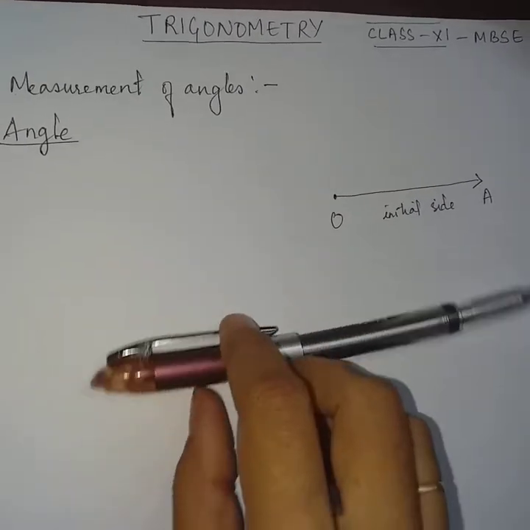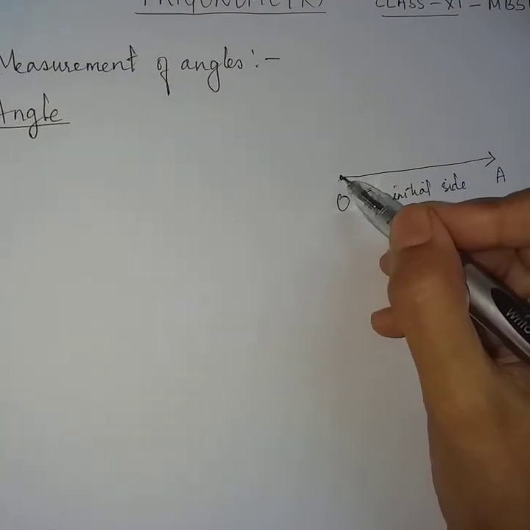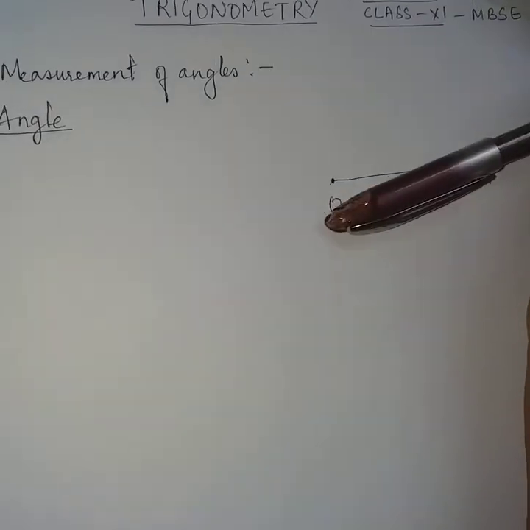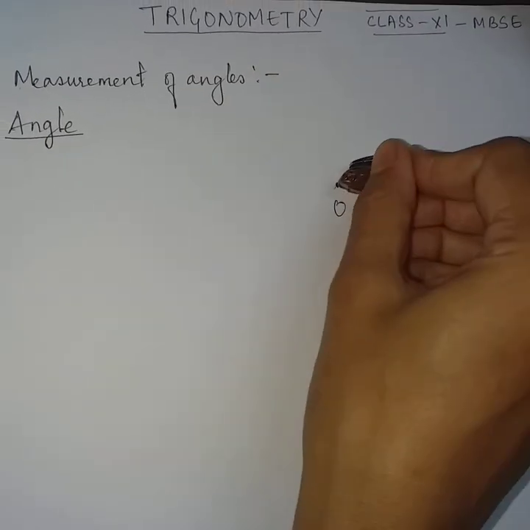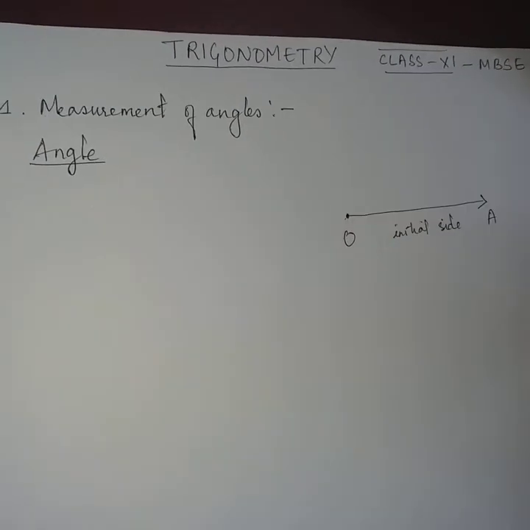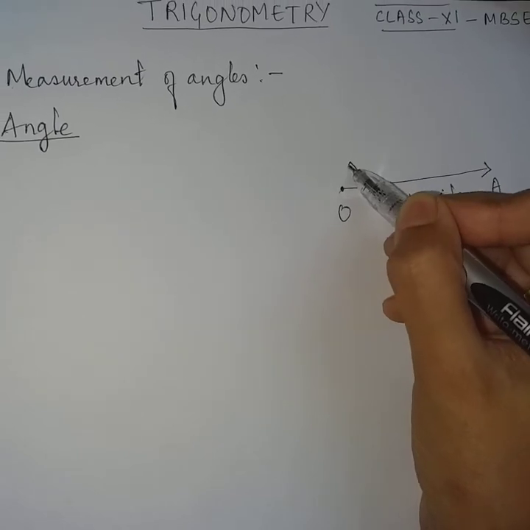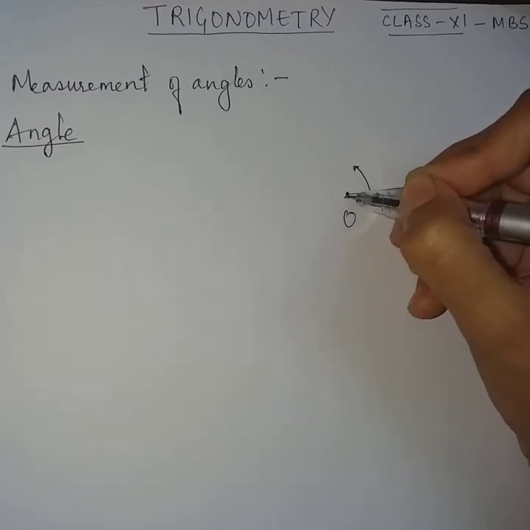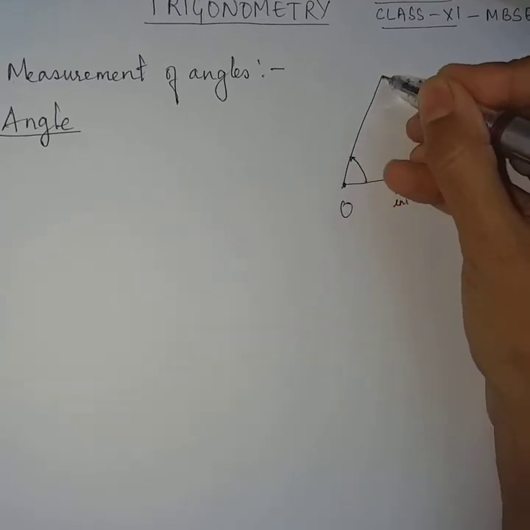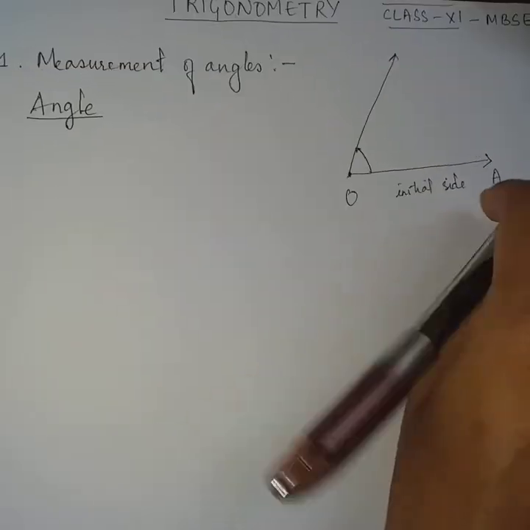Now if the ray rotates from its end point in this direction, say it rotates this much. This is the initial position of the ray.